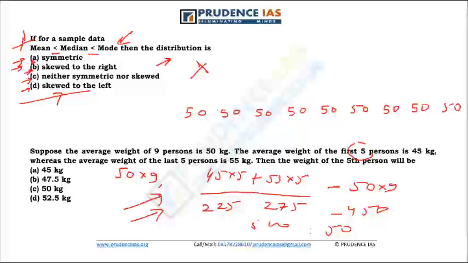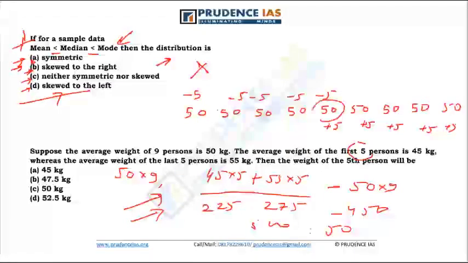But I know that the first 5 average is 45 kg. So each of the first 5 people is 5 kg underweight. And the last 5 people are 5 kg overweight. Whatever the difference remains, that is going to be the weight of the fifth person, who has been counted twice.